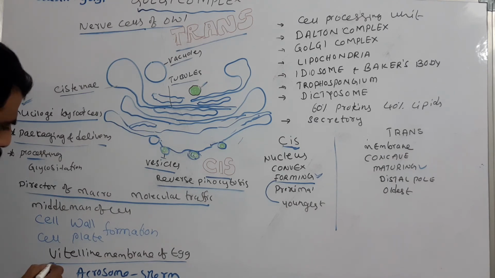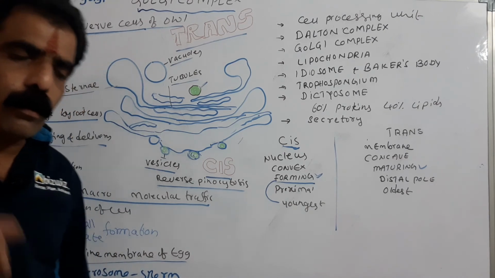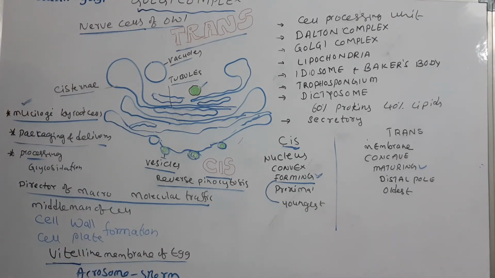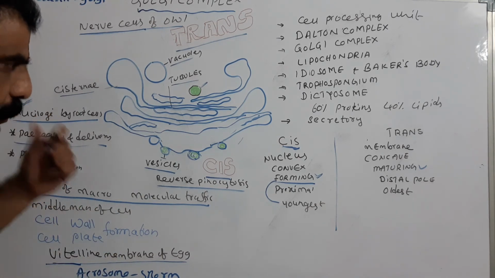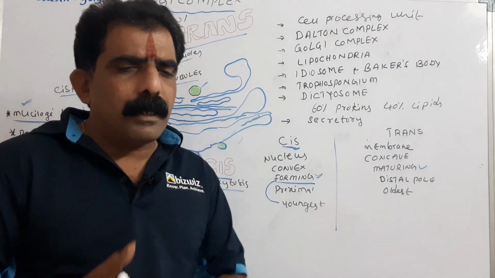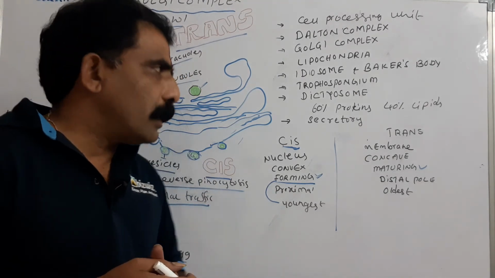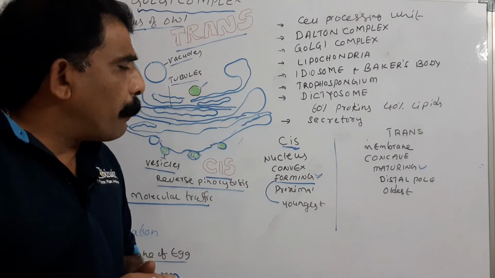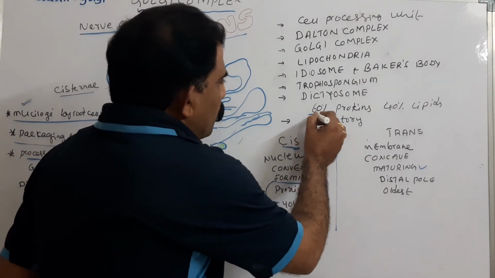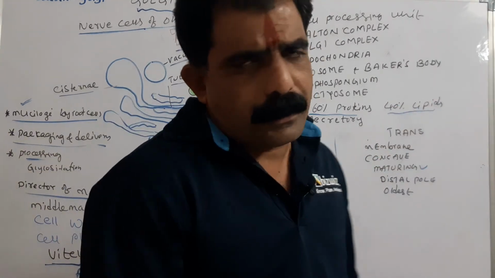And the vitelline membrane of the egg is also secreted by the Golgi complex itself. Even the acrosome of the sperm is also secreted by the Golgi complex itself. So Golgi complex is a single membrane bound cell organelle which is made up of lipids and proteins, and the protein percentage is 60%, whereas the lipid percentage is 40%.